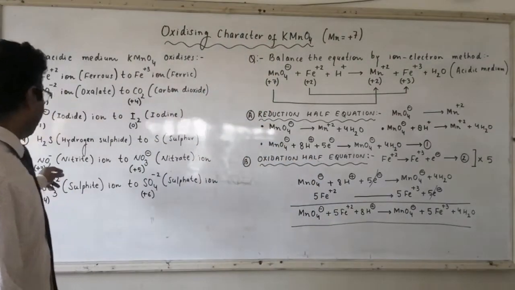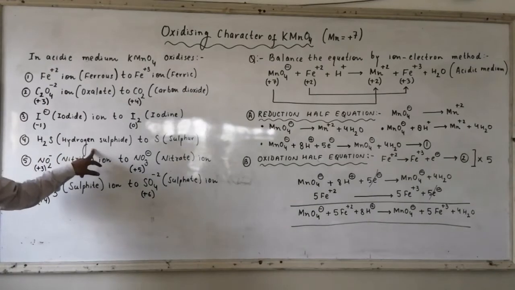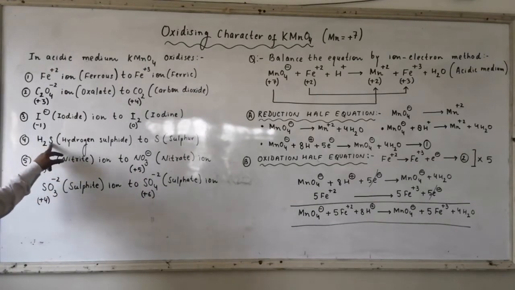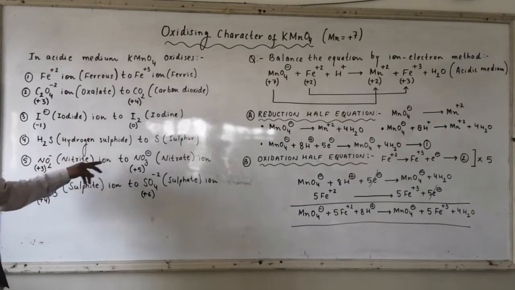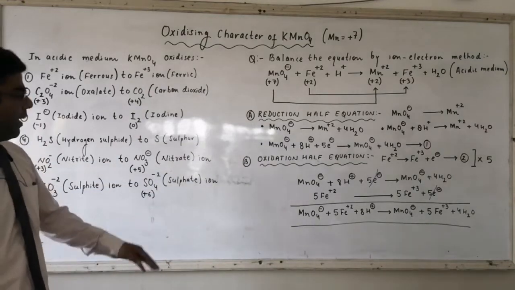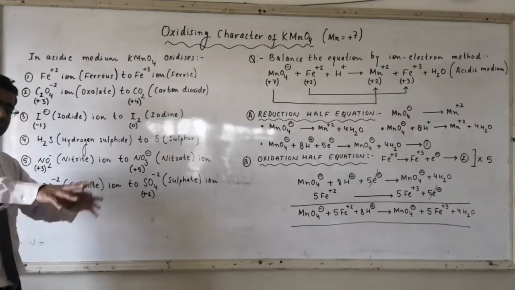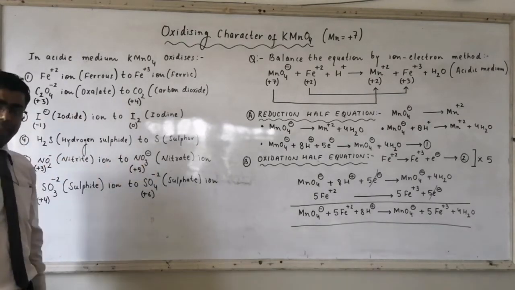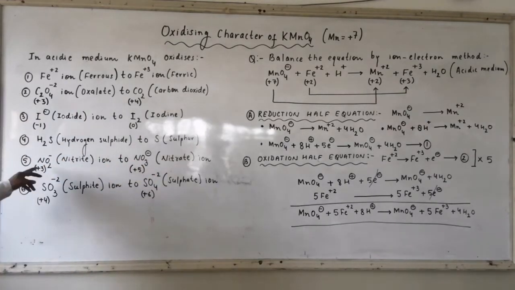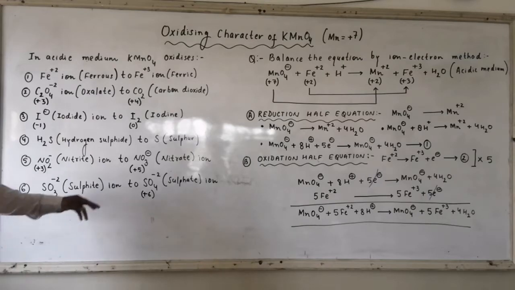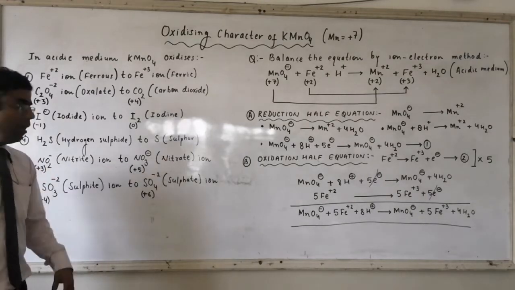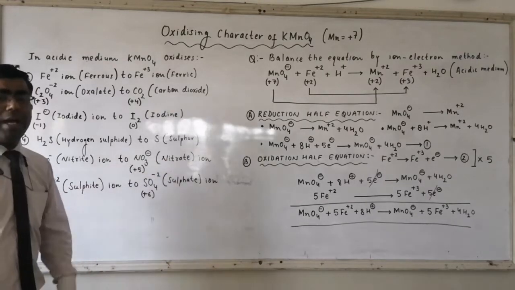Then we have H2S, hydrogen sulfide, where the oxidation state of sulfur is -2. It gets converted to free sulfur S, where the oxidation state of sulfur is 0. The -2 state gets converted to 0. Again, an increase in oxidation state is there. NO2- nitrite ion, where the oxidation state of nitrogen is +3, gets converted to NO3- nitrate ion, where the oxidation state of N is +5.